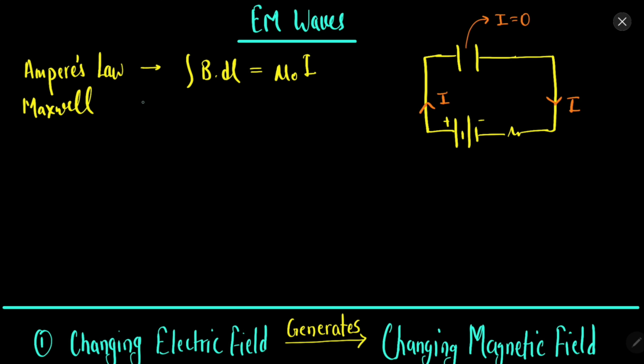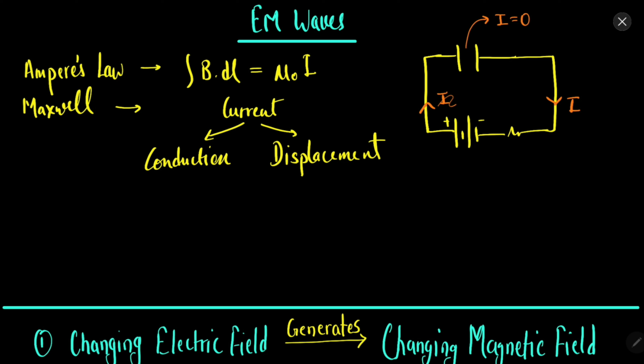So Maxwell, what did he find out? Maxwell said that there are two types of currents. One is the conduction current and one is the displacement current. So what is this? The conduction current is the usual current which is due to the flow of electrons.